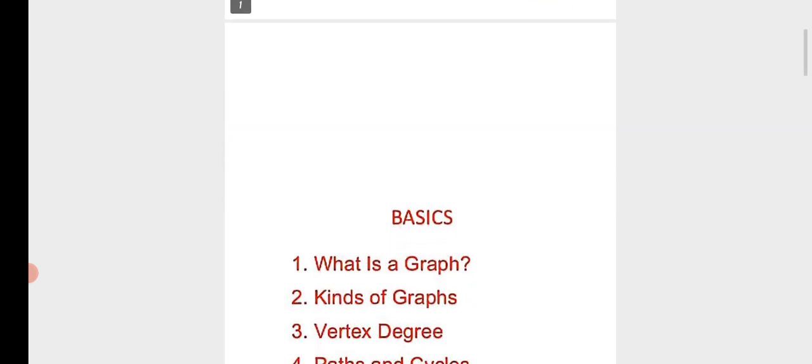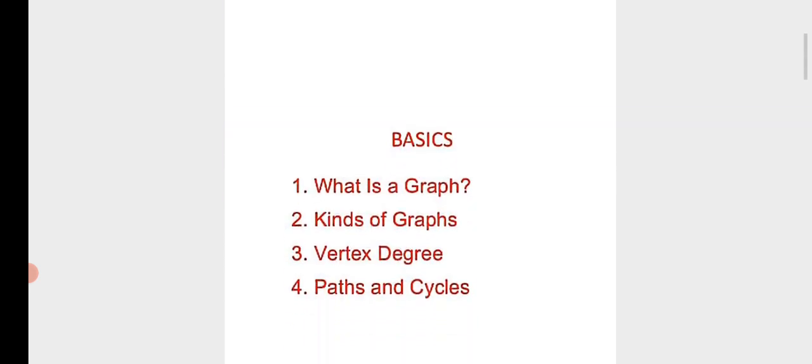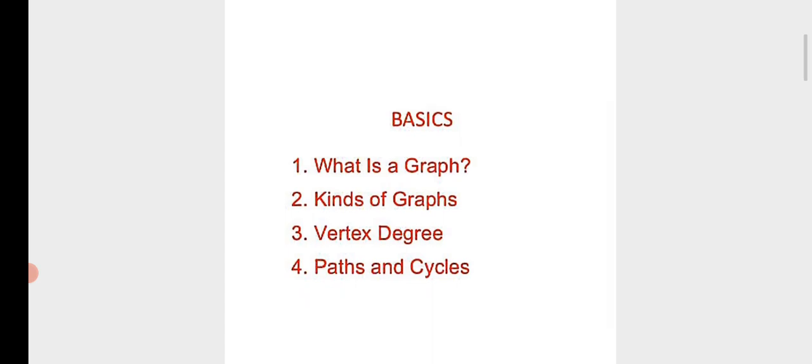Today we discuss the topic of graph theory. First, the basics of graph theory. First one, what is a graph? Second one, kinds of graphs. Third one, vertex degree. Fourth one, paths and cycles. These are the topics we discuss in this section.